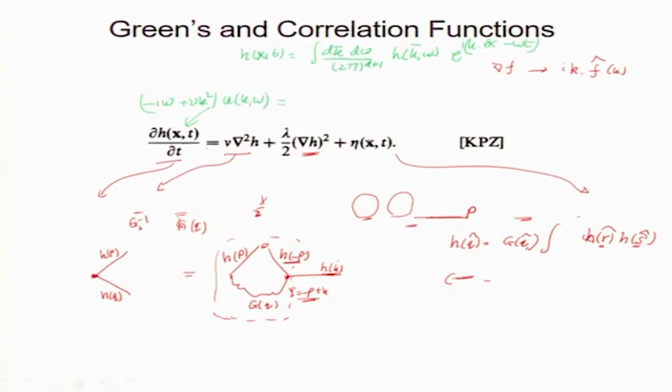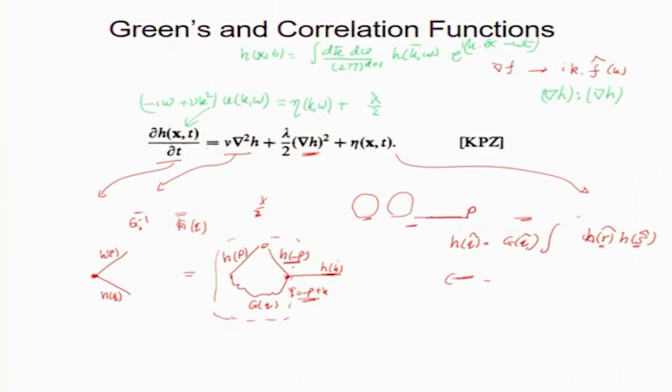Okay. Noise will be just straightforward: nu x t becomes eta k omega. But the nonlinear term will be a convolution, since it is a product, so it becomes a convolution. That is going to be lambda by 2 grad h multiplied by grad h dot, in fact.